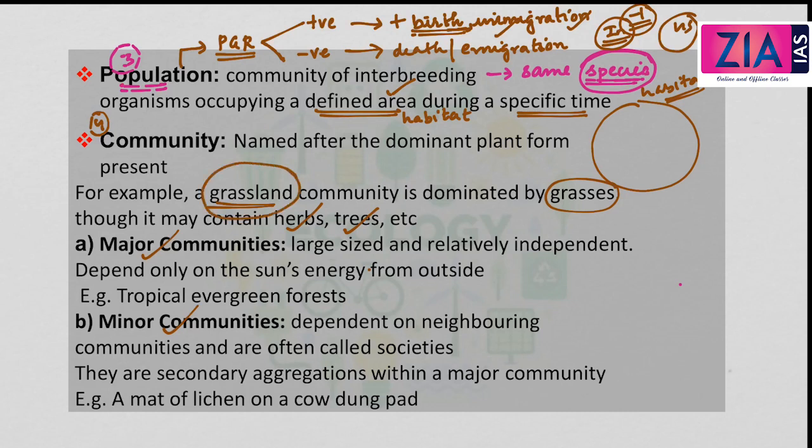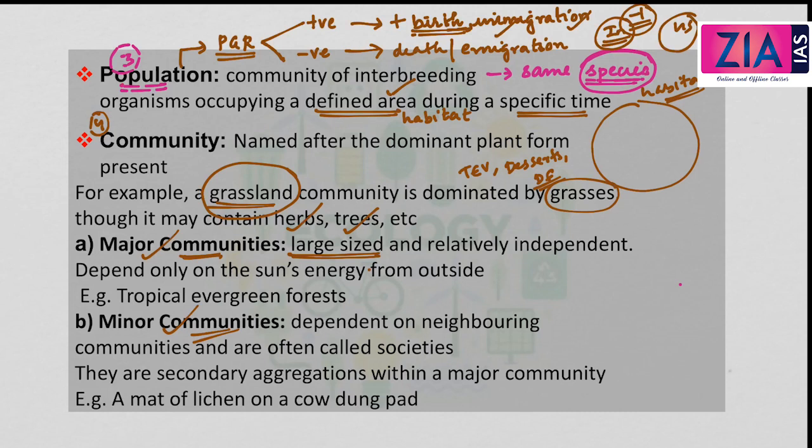But the dominant community there is the grassland, and that is how we give the name grasslands. Now, other examples of communities can be tropical evergreen forest, deserts, this is a community, then deciduous forest. So all these are communities, and communities can be further divided or broadly divided into major communities and minor communities. Now let's talk about the major communities.